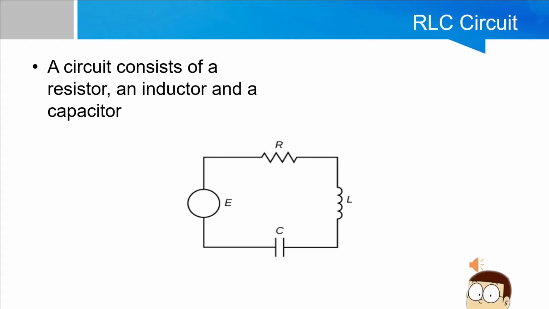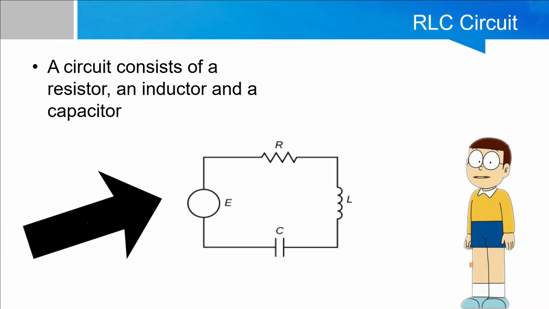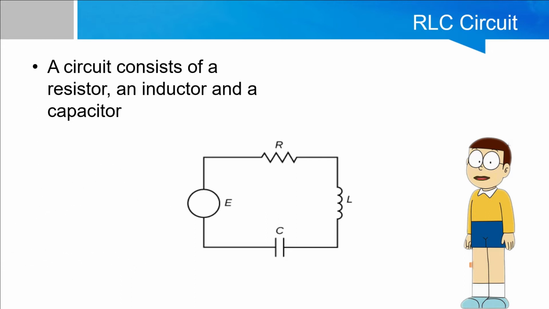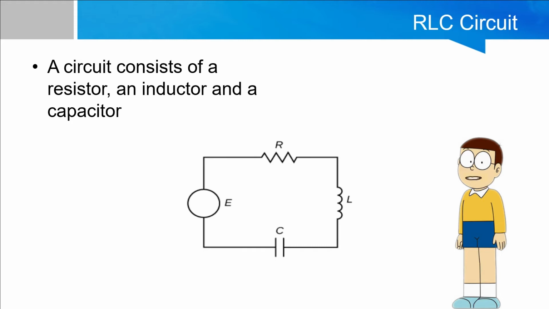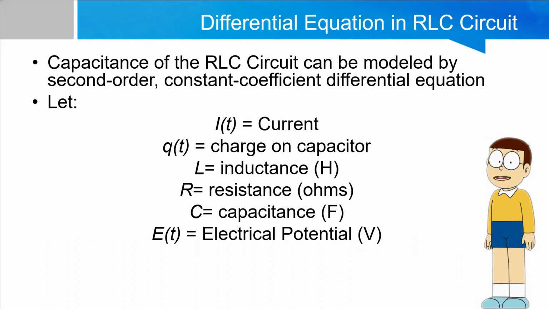Hi, before we get to the differential equation, what is an RLC circuit? An RLC circuit is a circuit that consists of a resistor, an inductor, and a capacitor, as shown in the diagram. RLC circuits are widely used in many electronic systems, most notably as tuners in AM/FM radios. The tuning knob varies the capacitance of the capacitor, which in turn tunes the radio. The behavior of an RLC circuit can be modeled by a second-order, constant coefficient differential equation, and we'll get to